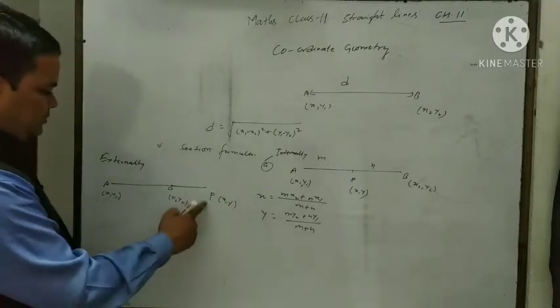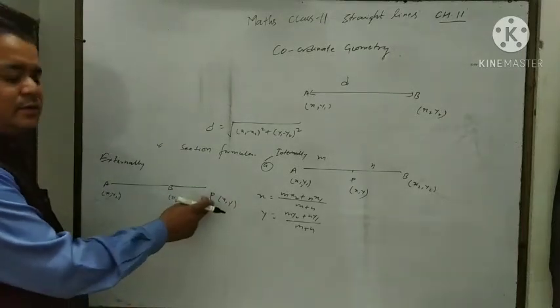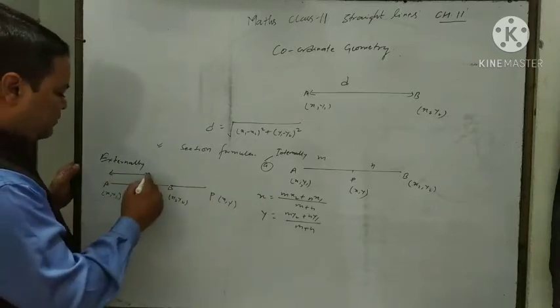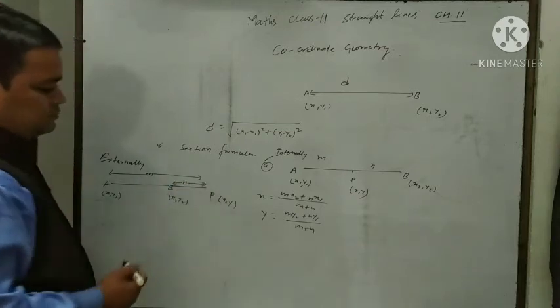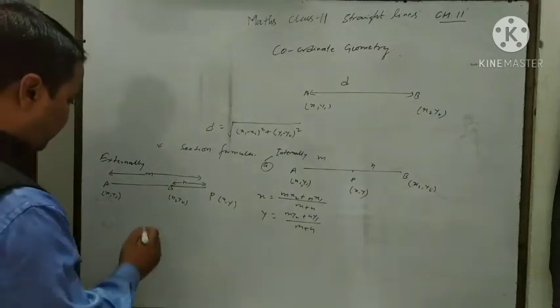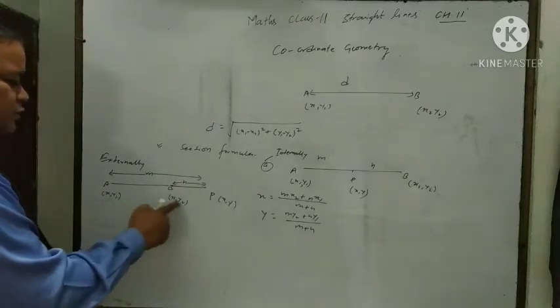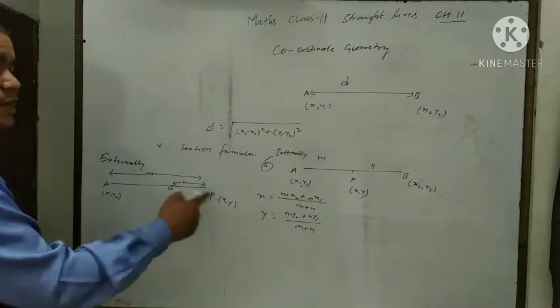Here point P divides line segment AB externally in the ratio m:n. How is it? This distance will be m, and this distance will be n. Here x1 y1 for A and x2 y2 for B. P is a point which intersects AB externally.